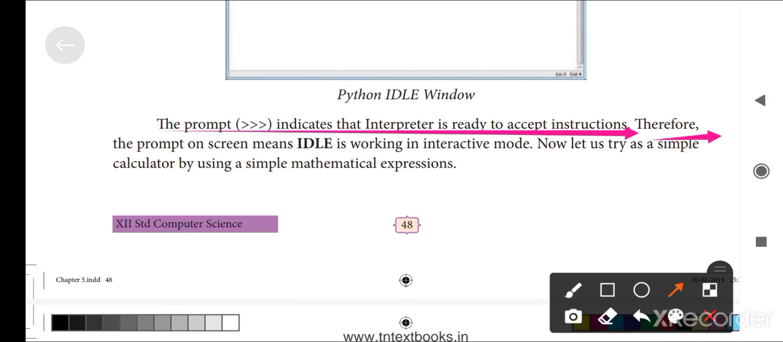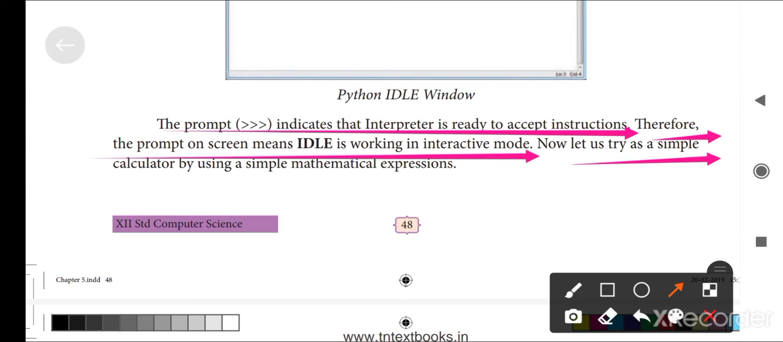Therefore, the prompt on screen means IDLE is working in interactive mode. IDLE is always working in interactive mode, not the script mode, because interactive mode is more convenient than the script mode.